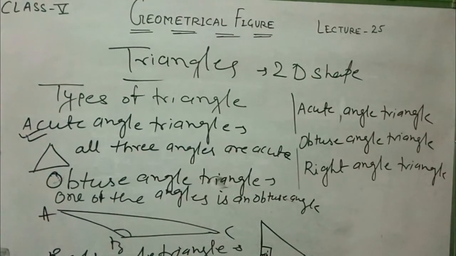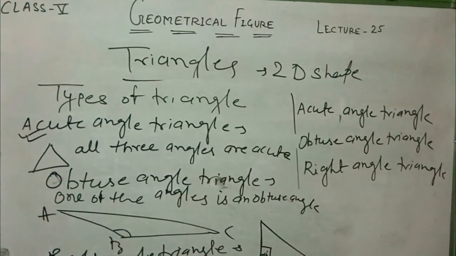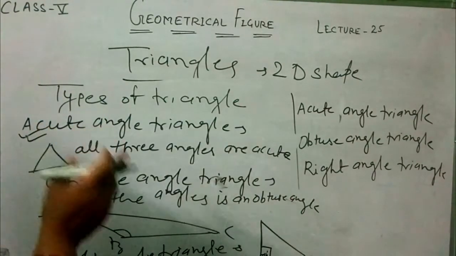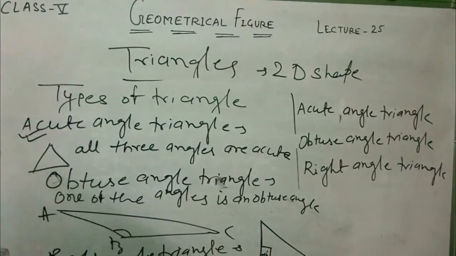So now in 3D shapes, you learn about examples of 3D shapes: cube, cuboid, cone, and cylinder.